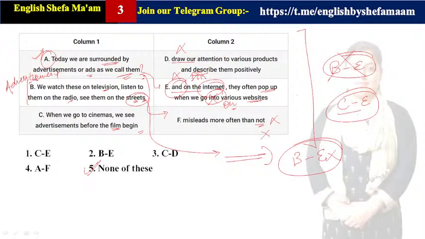Clear? So that is why B and E is not the perfect correlation. Perfect correlation is C and E. When we go to cinemas, we see advertisements before the film begin. Film शुरू होने से पहले हम advertisement देखते हैं और इंटरनेट पे भी देखते हैं. They often pop up when we go into various websites. When we go on various websites होता